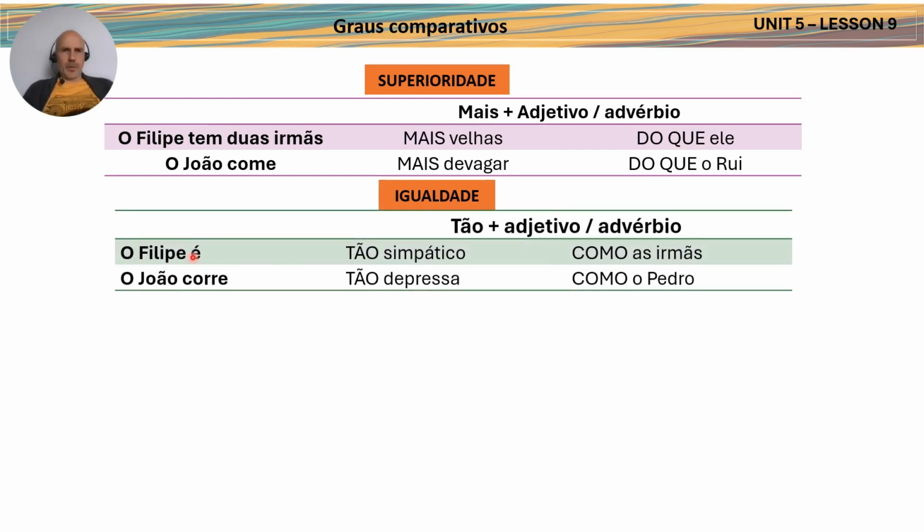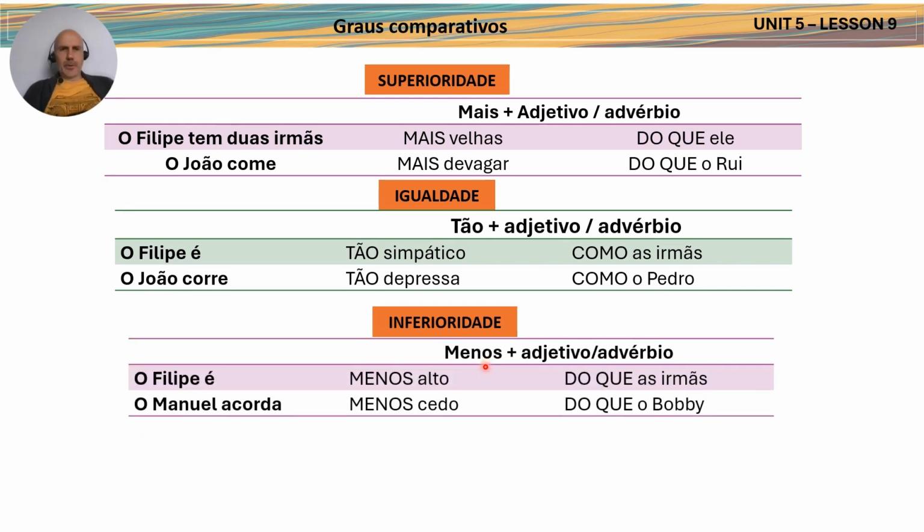First example, o Filipe é tão simpático como as irmãs. So now keywords are tão and como. What's the translation for this? Filipe is as nice as the sisters. So tão and como invariable, they never change. Another example, o João corre tão depressa como o Pedro. So John runs as quickly. Depressa is quickly. It's the opposite of this word here, devagar. So John runs as quickly as Pedro. That's the translation. So tão and como, as.